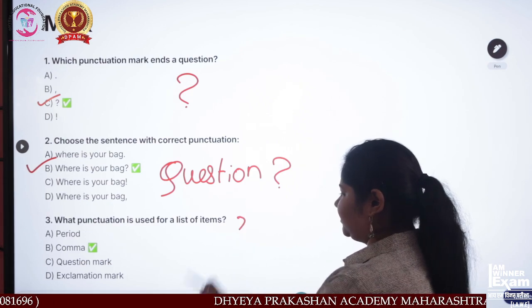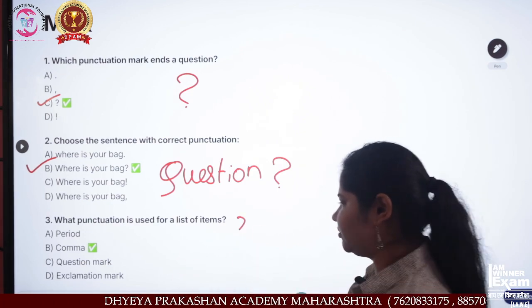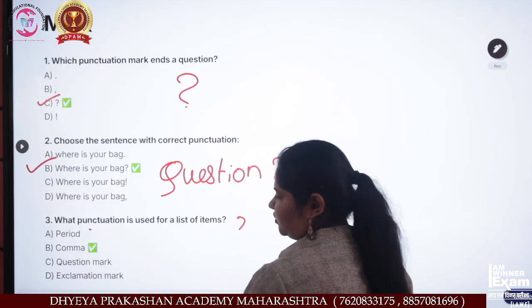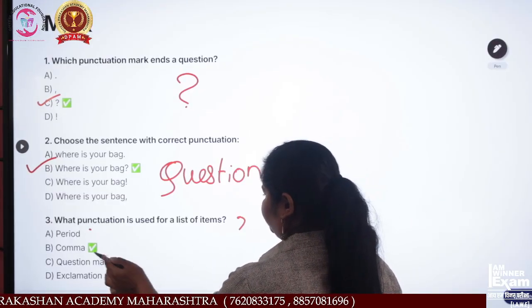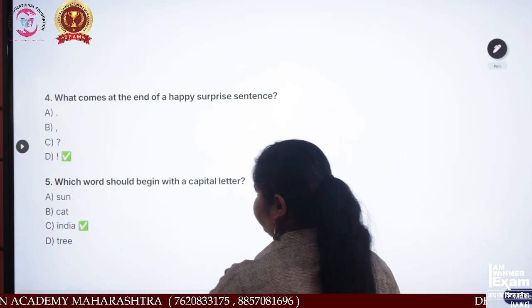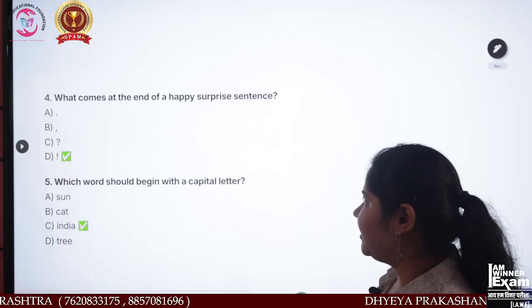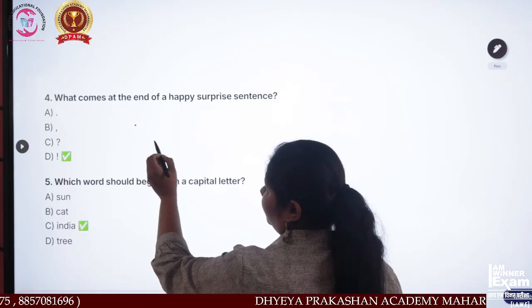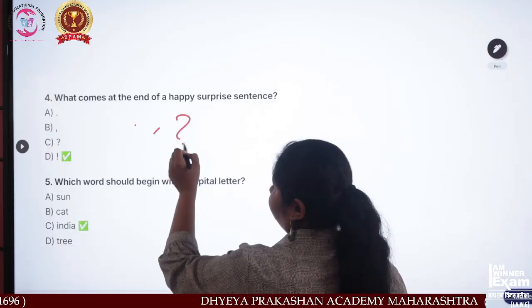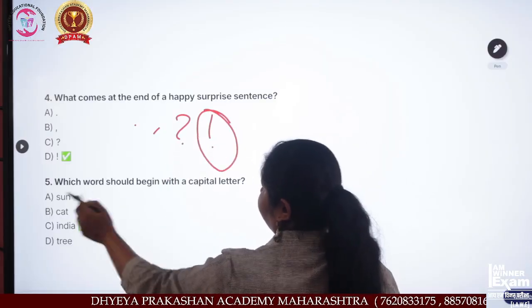What punctuation is used for a list of items? We have to find the comma over here. Period means full stop. This is full stop. Comma, question mark, exclamation mark. The option is B. Now see, what comes at the end of a happy surprise sentence? There is a full stop, comma, question mark, or exclamation mark. The exclamation mark is the right answer.